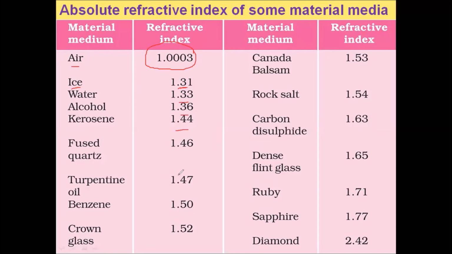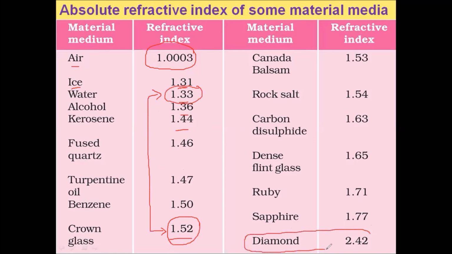From this table, we find that refractive index increases with the increase in the density of the material. The refractive index of crown glass is 1.52. If we compare the crown glass with water, then we can see the crown glass is denser. That is why the refractive index of crown glass is greater than the refractive index of water. In a similar manner, the refractive index of diamond: we know diamond is the hardest material known and it is highly dense. The refractive index of diamond is the greatest of all the given materials.